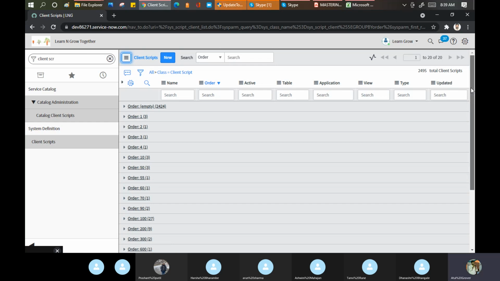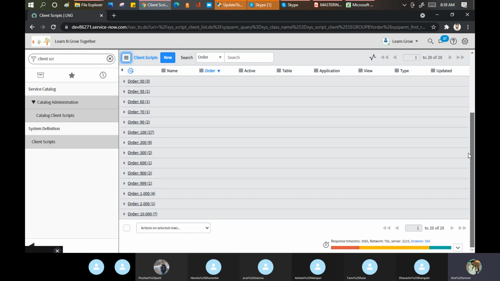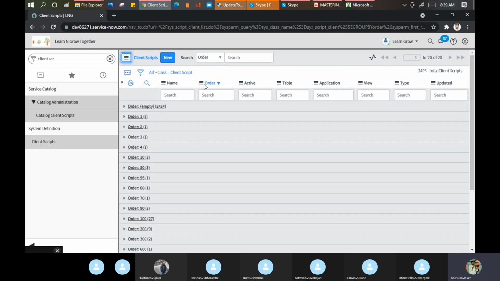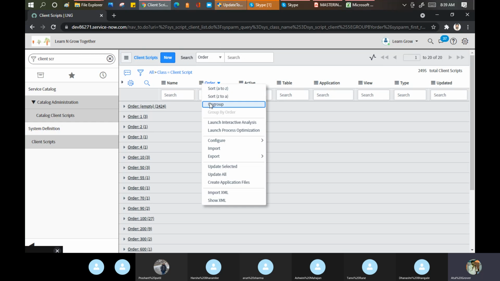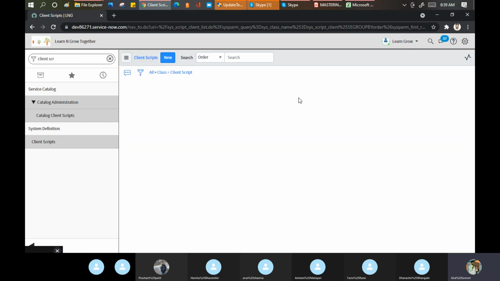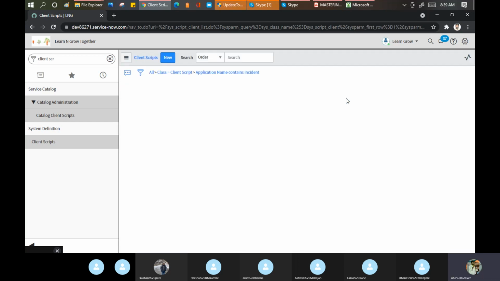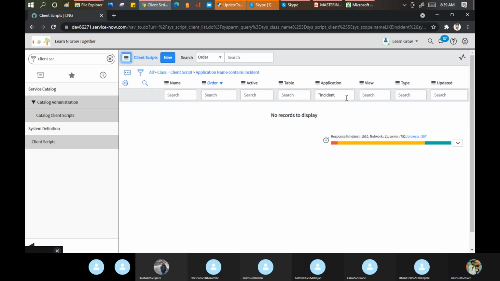Like you can see, 300, 600, 1000, 2000, 10,000. This is called the client script. Let me show you here. Let me go here because we need to do some practical as well. Let me remove this part, ungroup, and put the table on the incident. Incident table. Alright.